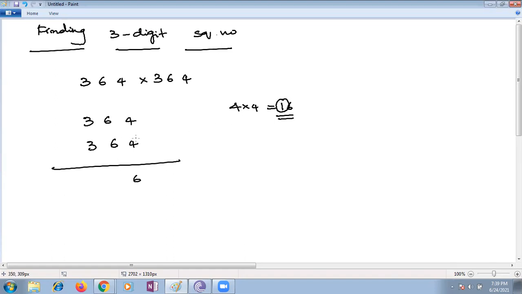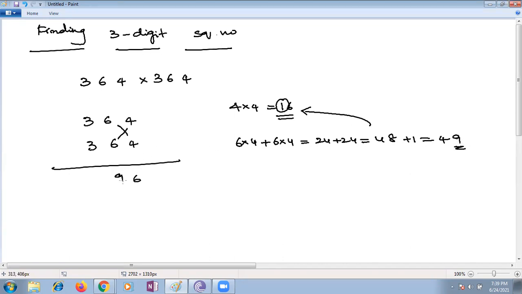Coming to the second step, for units and tens you have to do cross multiplication. What is units and tens here? 6 into 4 is 24, and the same way plus 6 into 4 is 24, so 48. 48 plus the previous carry over, which is 1, is 49. You write 9 here, and 4 is carried over to the next step.